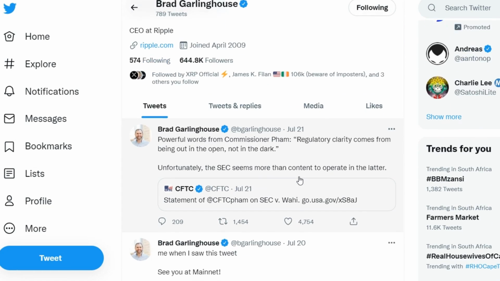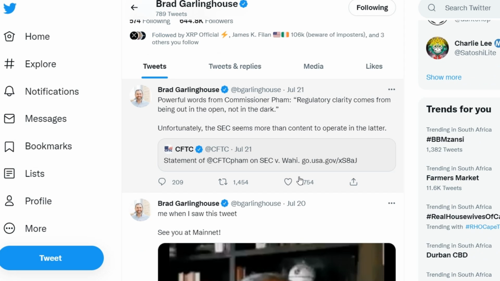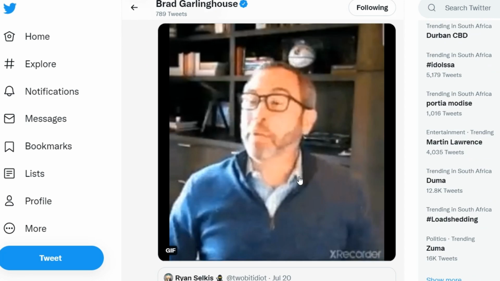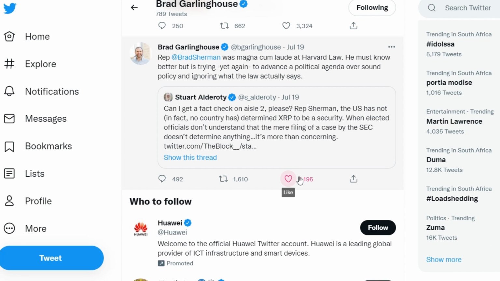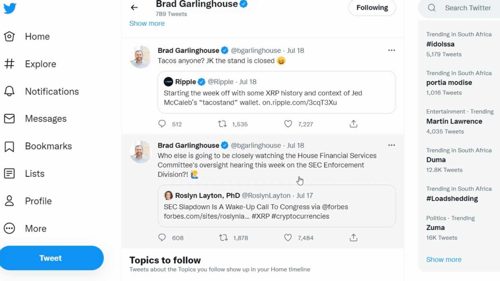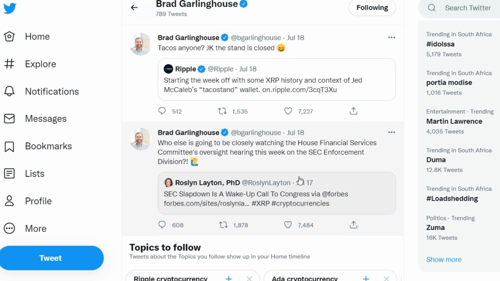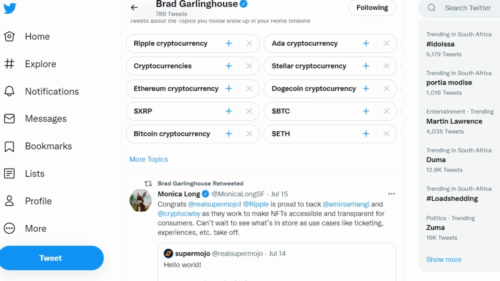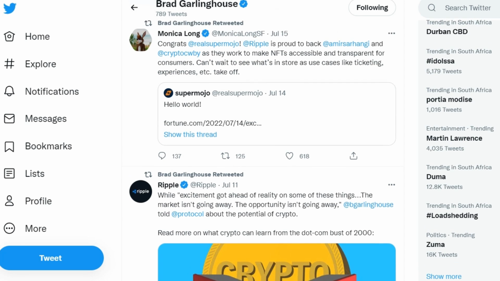Brad Garlinghouse, CEO of Ripple, discussed a number of cryptocurrency-related topics with Axios fintech reporter Lucian at Collision 2022. Garlinghouse touched on an important topic, the ongoing litigation between Ripple and the Securities and Exchange Commission, SEC. The CEO of Ripple expressed optimism that the blockchain company will win the lawsuit. According to Garlinghouse, his confidence stems from the fact that the law and other facts support the company's argument that XRP is not a security.